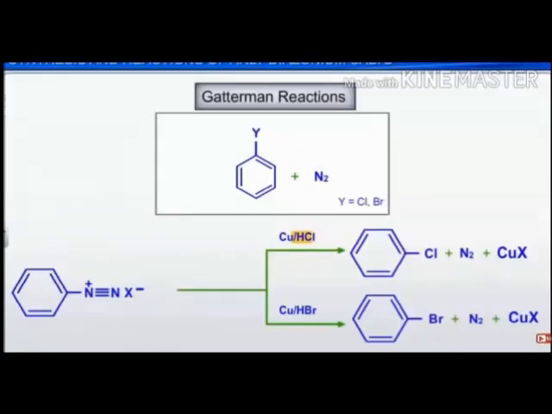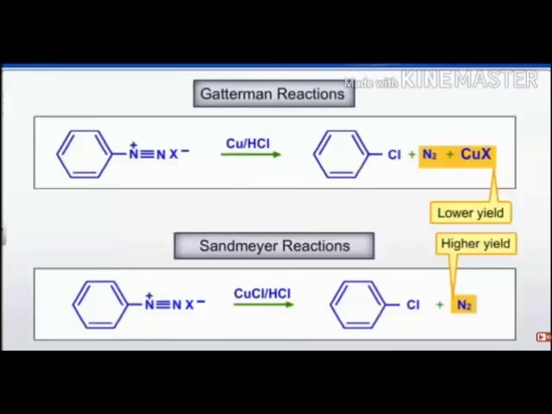The second is the Gattermann reaction. In this also displacement of nitrogen occurs, but not in the presence of copper chloride or copper bromide, only in the presence of copper powder. In the Sandmeyer reaction, copper chloride or bromide are used. In this, only copper powder is used, with HCl and HBr, and the chlorine replaces the nitrogen group. You can see this is also displacement of the nitrogen group, the Gattermann reaction. Presence of copper is required.